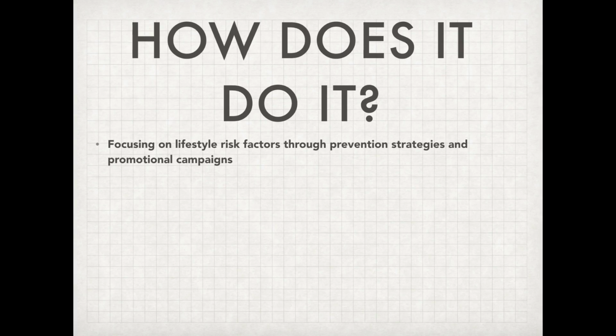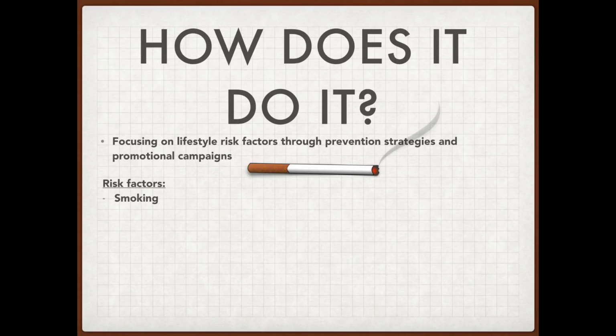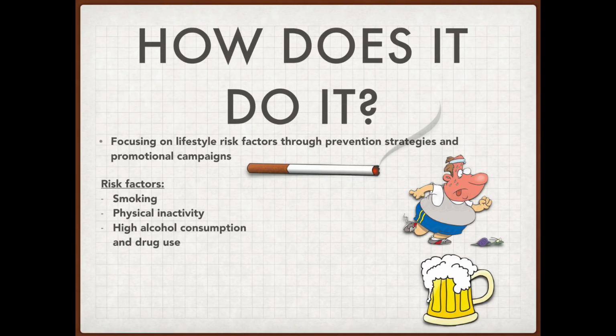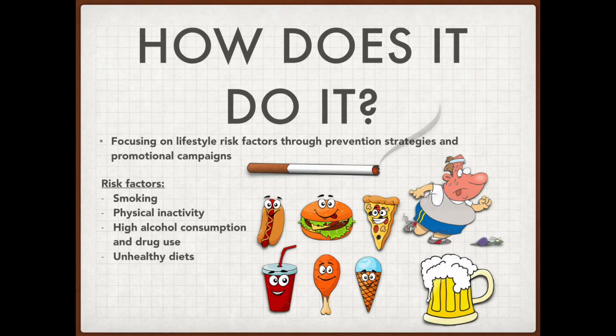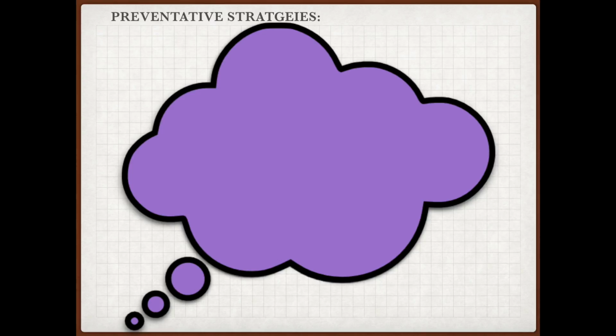It does this by focusing on chronic diseases and illness that occur due to risk factors in lifestyle choices in relation to health. Prevention strategies and promotional campaigns have been in place to reduce the risk factors. Some risk factors include smoking, physical inactivity, high alcohol consumption and drug use, and an unhealthy diet. Many preventative strategies have been in place to reduce these risk factors.